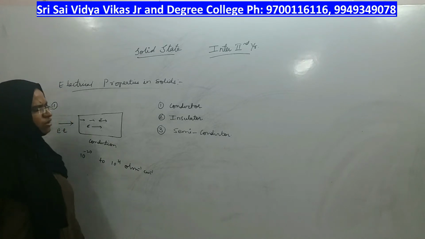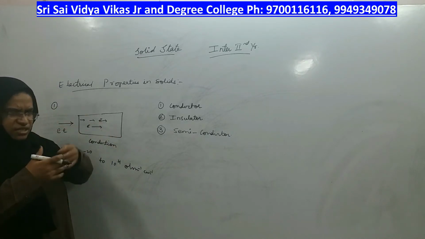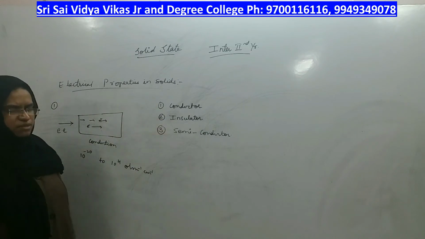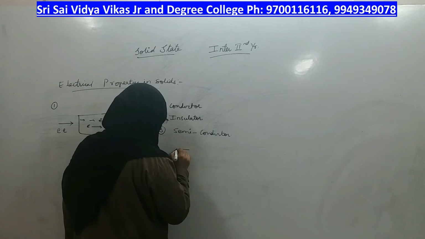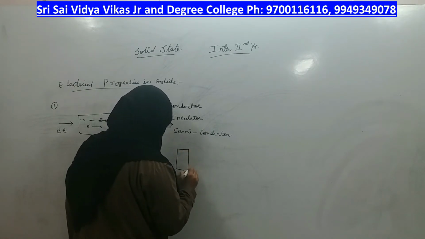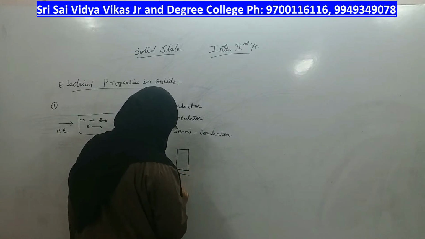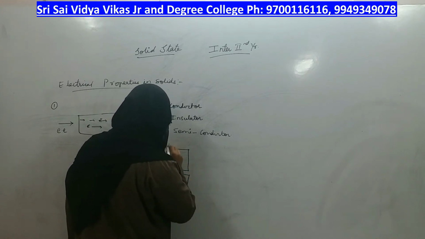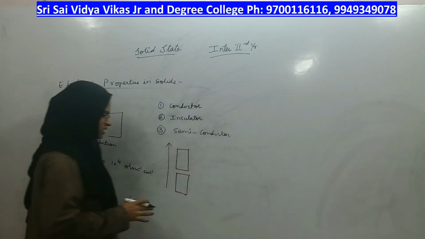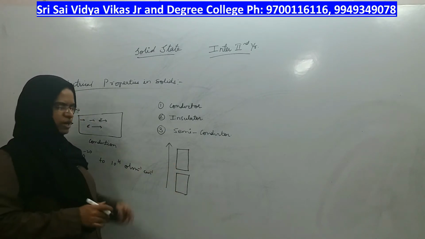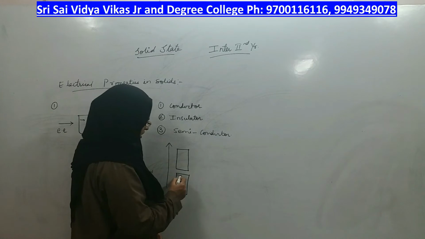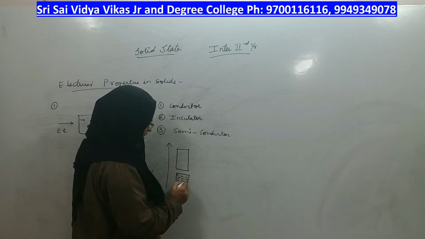Now what happens inside the structure of conductor, insulator and semiconductor we shall see, right? Generally in a solid you will have 2 types of bands. When you give electrical energy, they start forming 2 types of bands separately. One band in which all the valence electrons are filled.